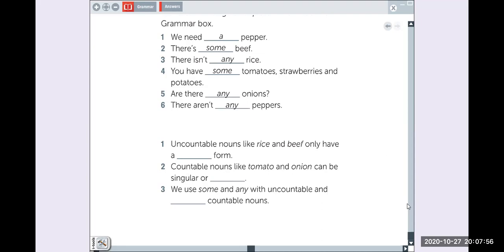Uncountable nouns like rice and beef only have a singular form. So you have to write here singular, right? A singular form.